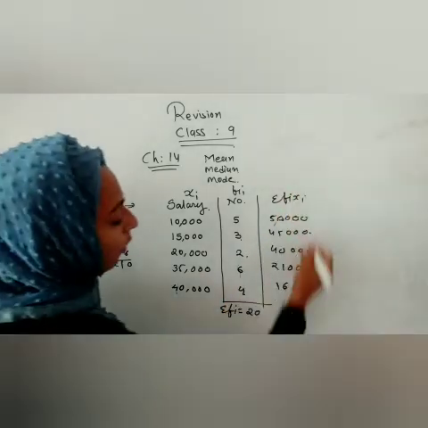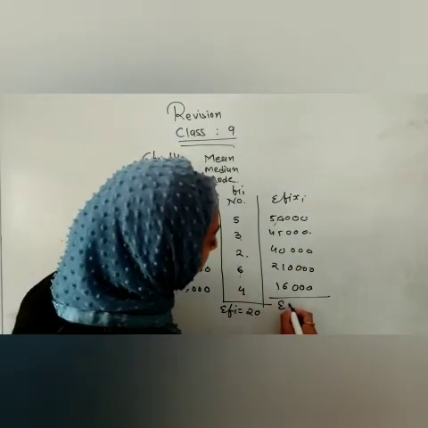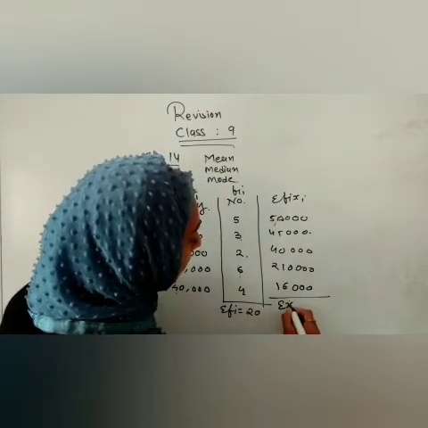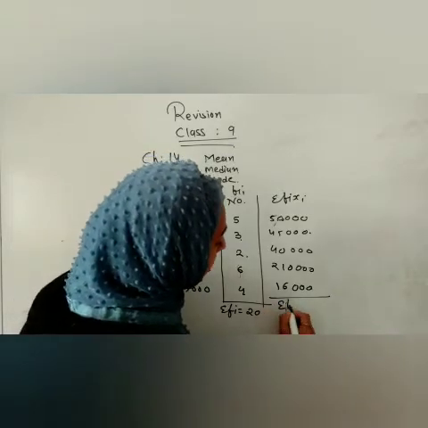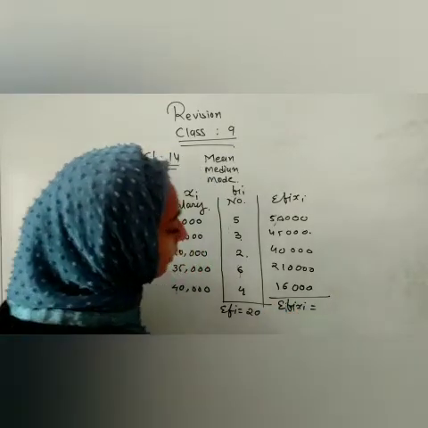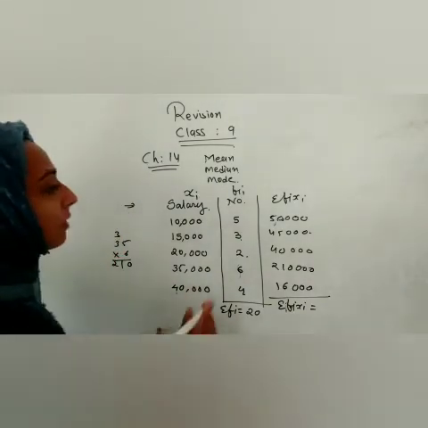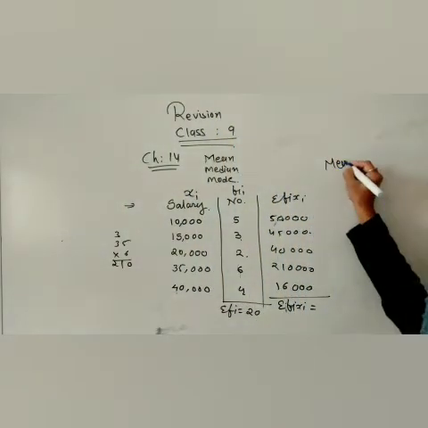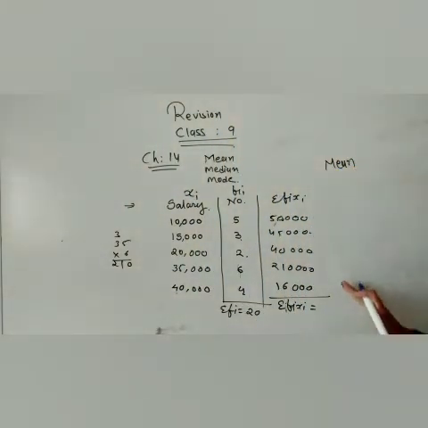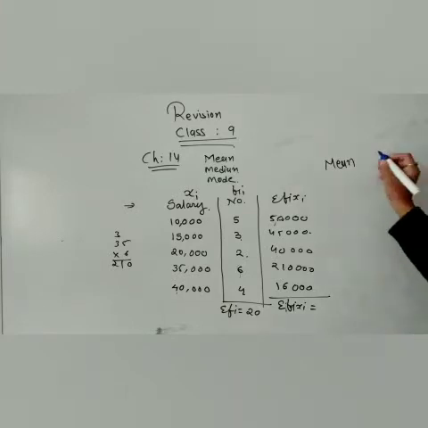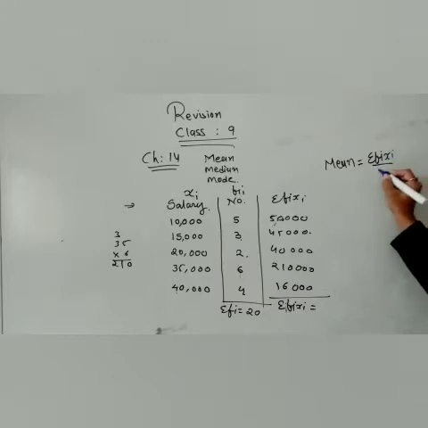Now we have to add all these things over here, so it will be called summation of fi into xi, and this will be called summation of fi. क्यों? क्योंकि हमारा मीन का एक इक्वेशन होगा. Let me write that mean, if it is too large, we can't add it. So in the mean we will write summation of fi xi by summation of fi. Means sum of all these data divided by this. So let us add all these things.